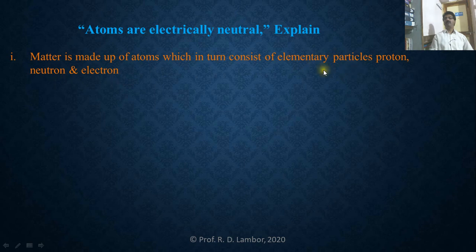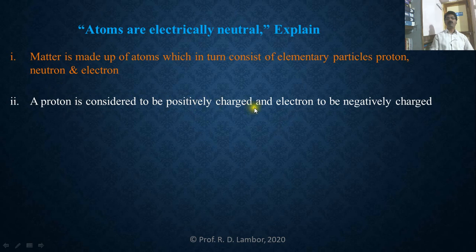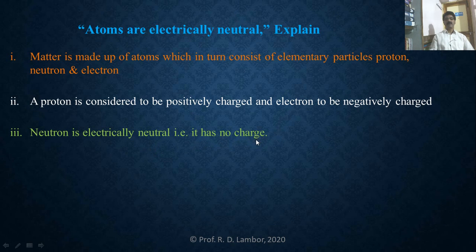These three elementary particles make up an atom. Now, protons can be considered as positively charged particles, electrons as negatively charged particles, and neutrons do not acquire any charge. Neutron is electrically neutral. That means it has no charge.